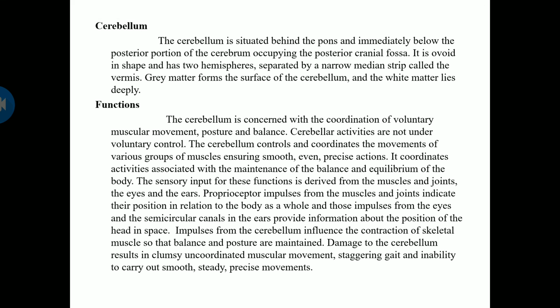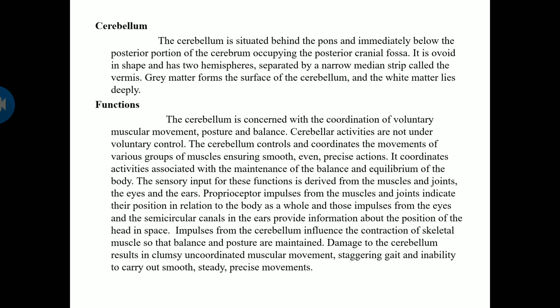So the cerebellum is situated behind the pons and immediately below the posterior portion of the cerebrum, occupying the posterior cranial fossa. It is ovoid in shape and has two hemispheres separated by a narrow division called the vermis. Grey matter forms the surface of the cerebellum and white matter lies inside.